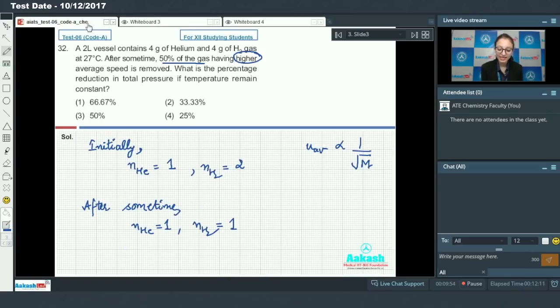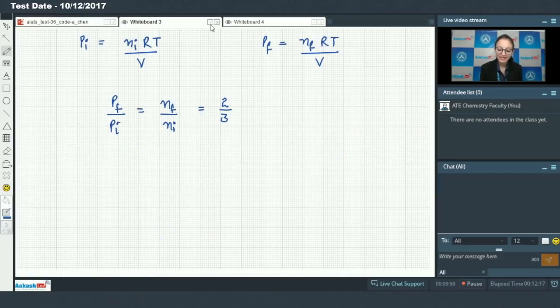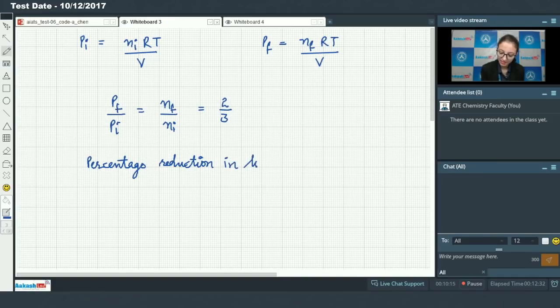And we need to calculate percentage reduction in total pressure. So percentage reduction in total pressure is P initial minus P final divided by P initial into 100.